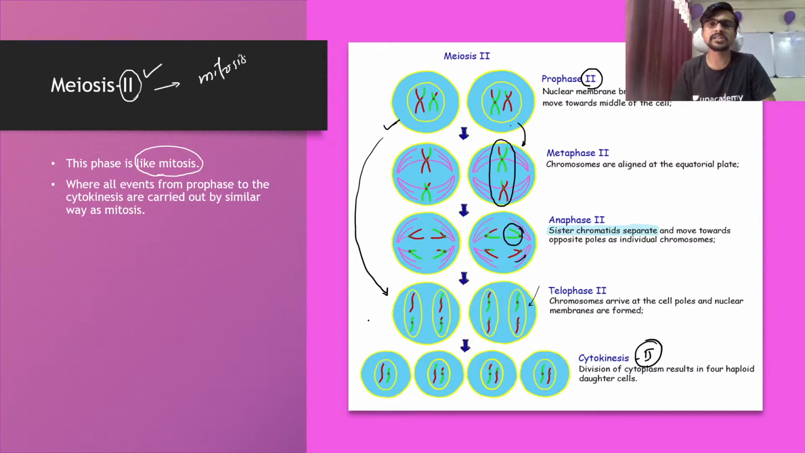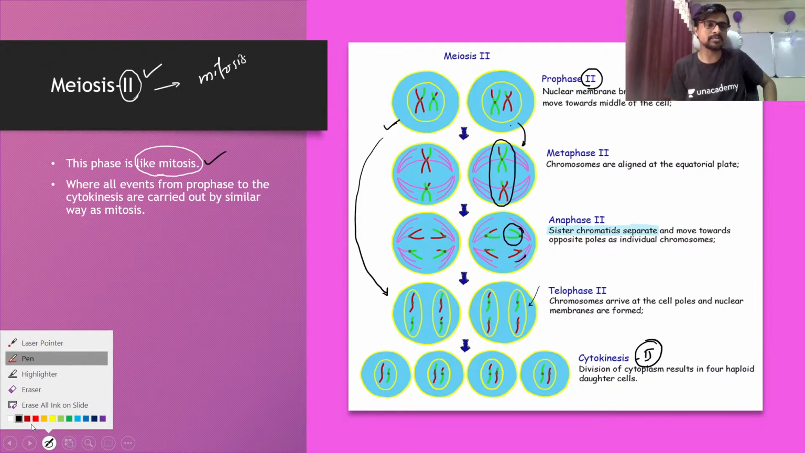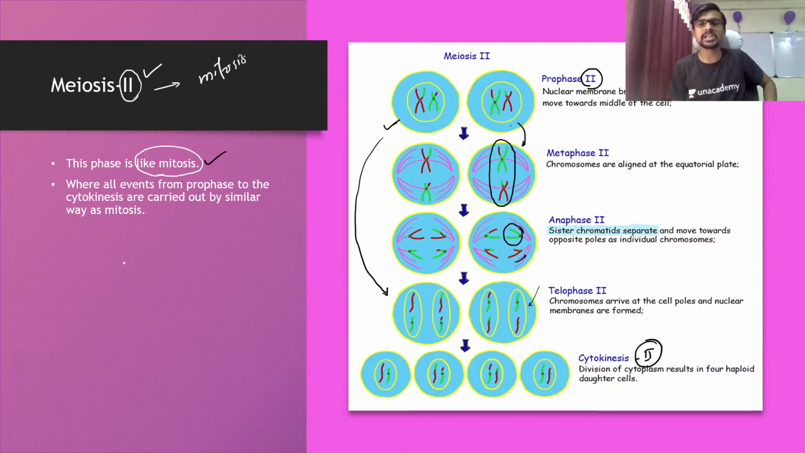In these stages there is no mixing of chromosomes, no synaptonemal complex, no crossing over, no synapsis, and because of that it looks very similar to mitosis. Not called mitosis, but very similar to mitosis. So meiosis 2 is similar to mitosis, and it is called homotypic division.